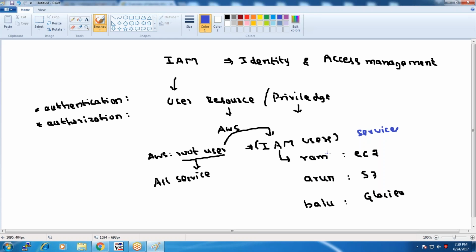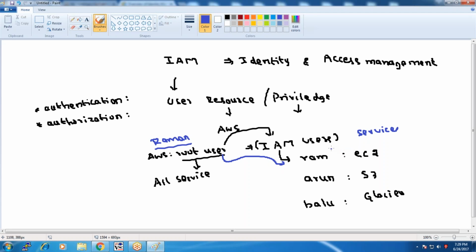These users need not have their own cloud account credentials. They will be under my account credentials. I got account credentials from Amazon. Using these account credentials, they can log in. And what are all the resources and services permitted for them, that alone they can use.